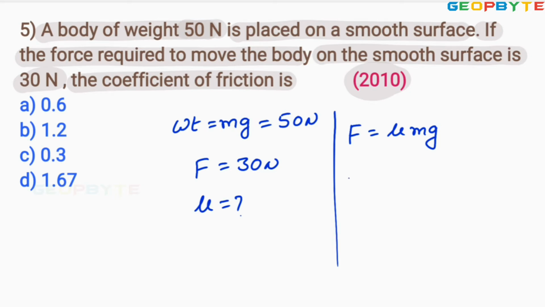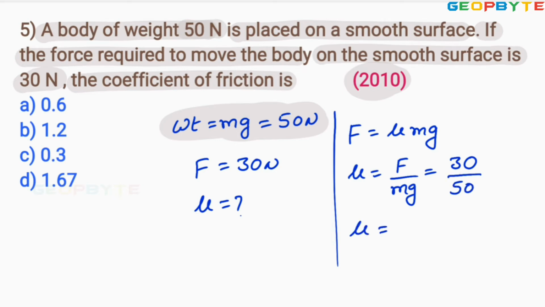Therefore, the coefficient of friction mu is equal to force divided by mg. Force is given as 30. Here mg means weight. The product of mass and gravity constant is the weight. That value is given as 50. So the coefficient of friction equals 30 divided by 50, which equals 0.6.